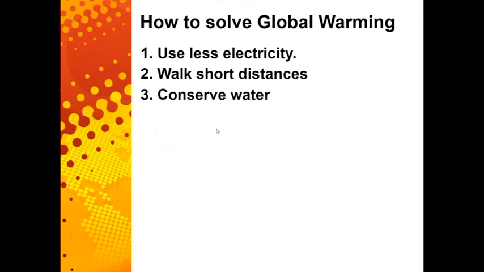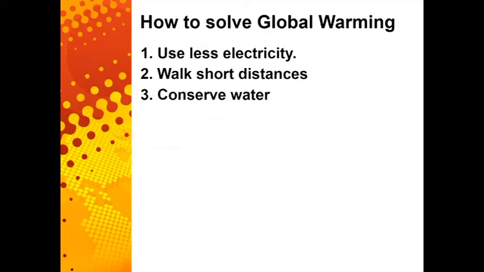Now, a lot of people talk about how we can treat global warming this way or that way, but I wanted to think how we could solve it as students. We can't make great big changes, like not using electricity, because that's impossible for us. So I have 3 ideas that we could do. One is using less electricity. A way to use less electricity, for example, is turning off lights when you're not using them and unplugging certain devices. An example would be the TV. If you're not using it, just unplug it.